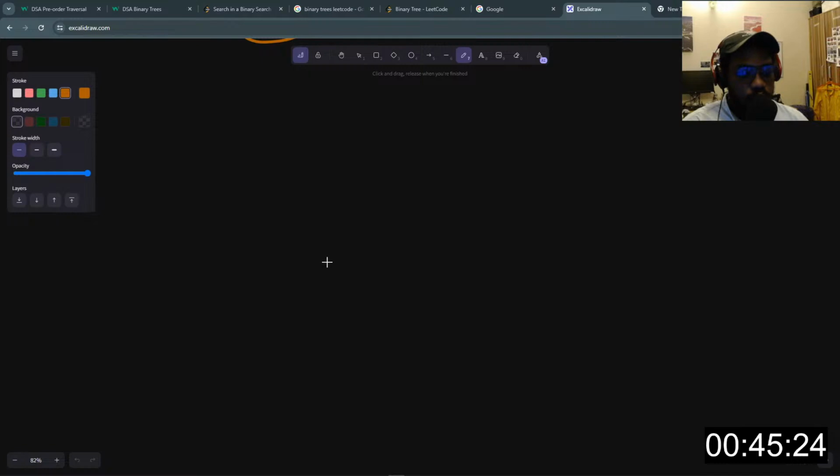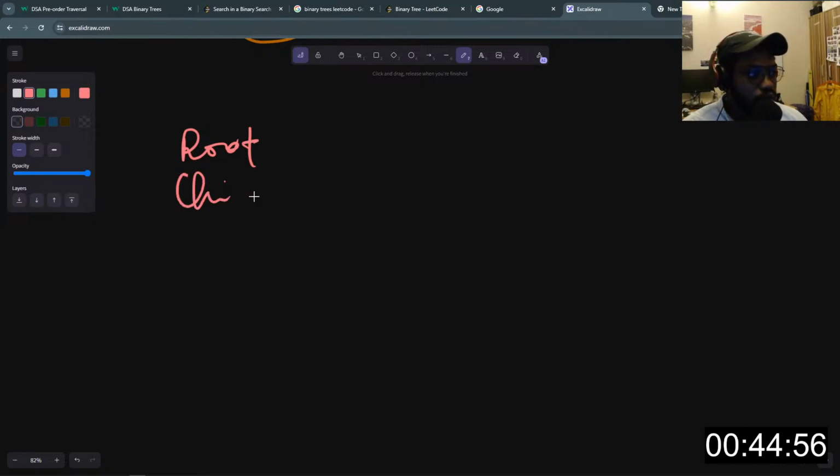Now let's quickly recap the basic terminologies in a binary tree. A binary tree is made up of a lot of different parts. We have the root of the tree. We have child nodes, or let's call them children. We have leaf nodes.